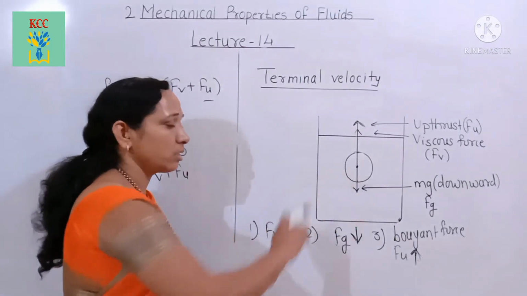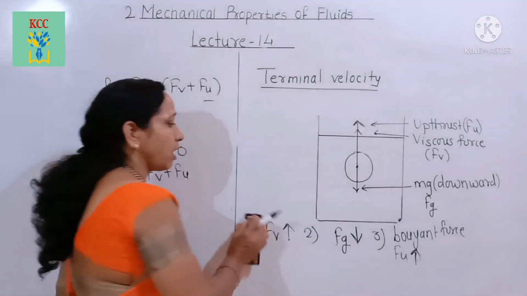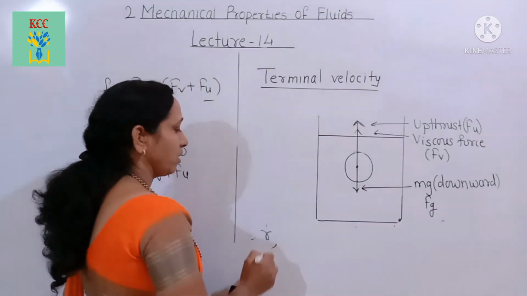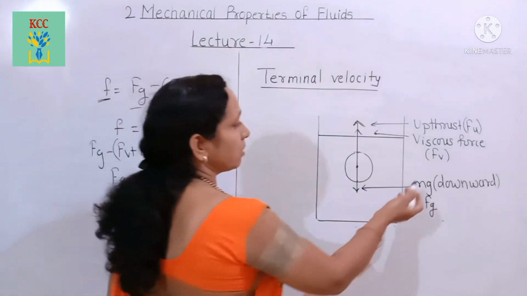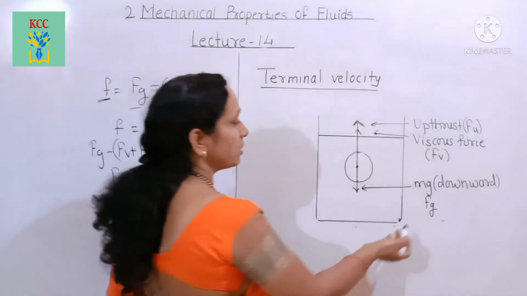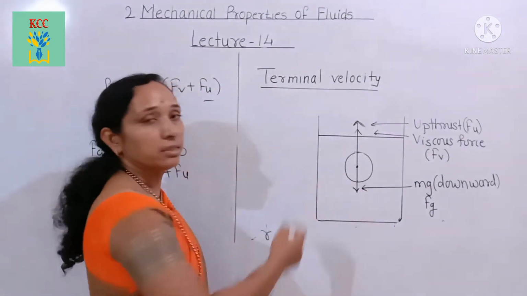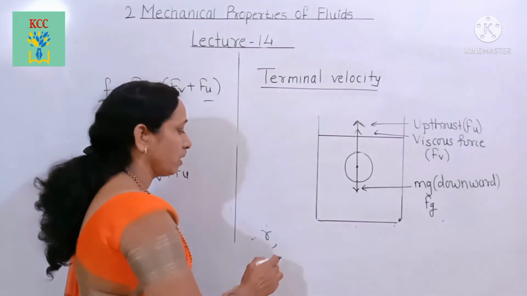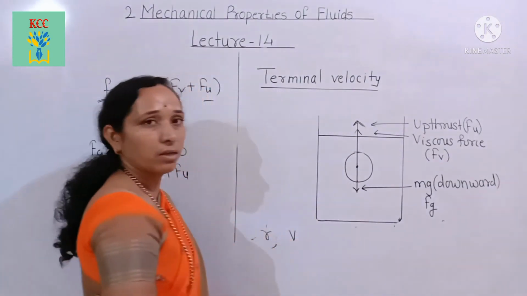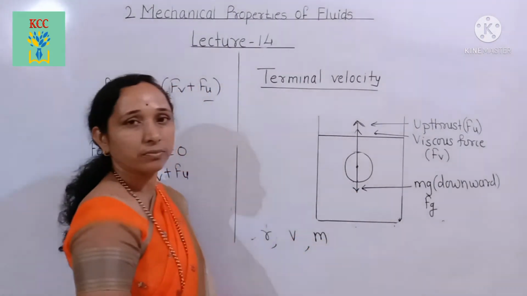If we consider this sphere with radius r, then Fe is the viscous force acting, Fu is the upthrust, and Fg is the weight, that is mg, directed in the downward direction. Here v is the velocity of the sphere, and the mass of this sphere is suppose m.